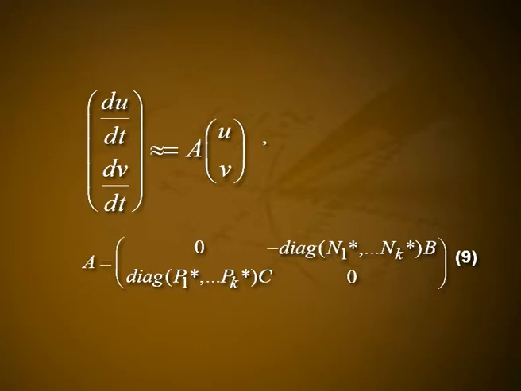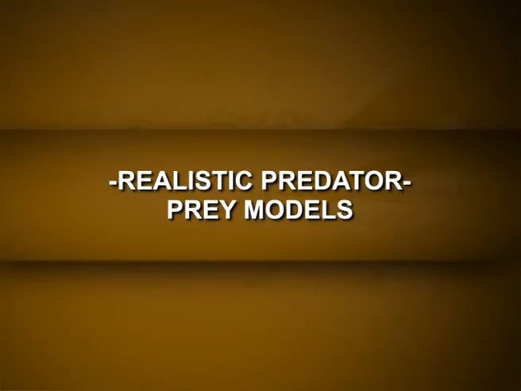This of course only holds for community matrices such as in equation 9. Even so, we get indications of the fairly general and important result that complexity usually results in instability rather than stability. Now, we will move on to realistic predator-prey models.